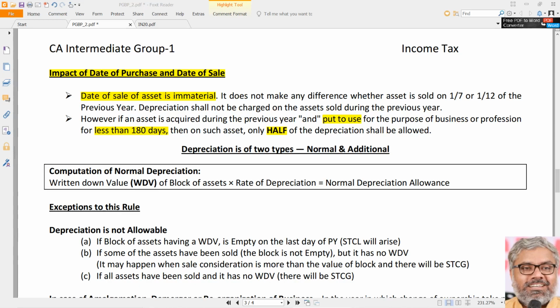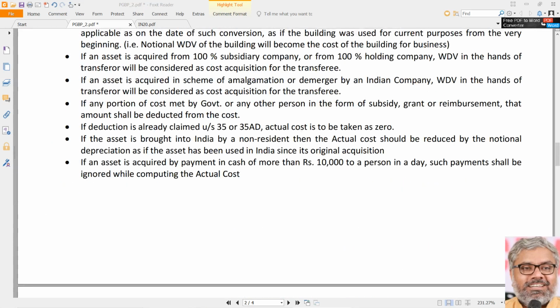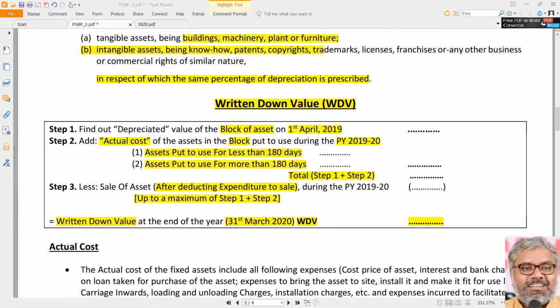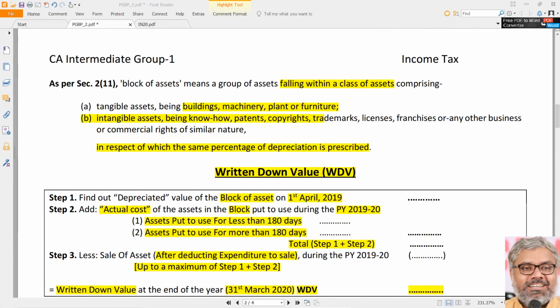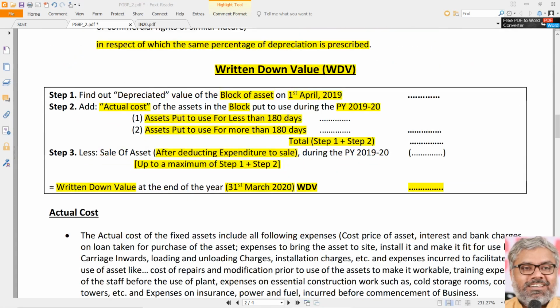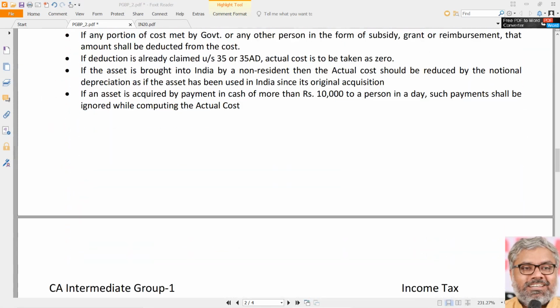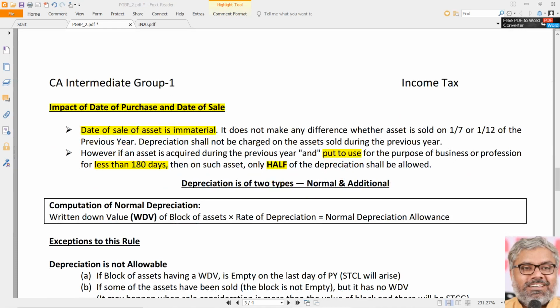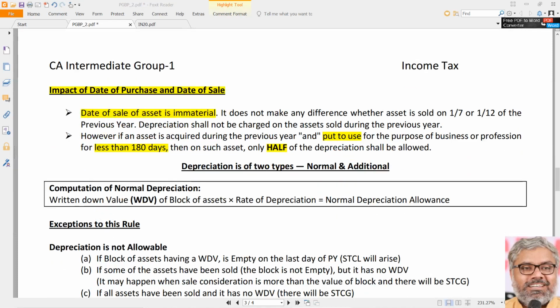Once again, everything depends upon the case-to-case basis. Exactly what is given in the question, we need to remember the provision. Definitely yes, we need to understand the provision and logic of how the depreciation is charged and calculated under section 32. But when it comes to application, we have to use facts of the case carefully and according to them only we have to decide. So put to use is the word, very important here. Not just purchase. Purchase date is important. Put to use date also is important.